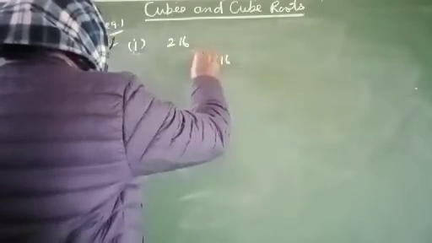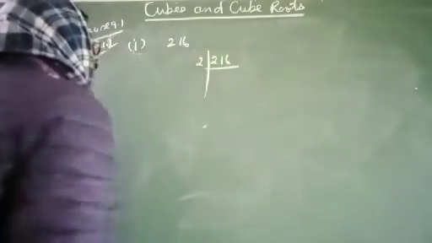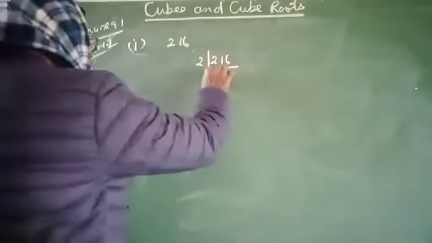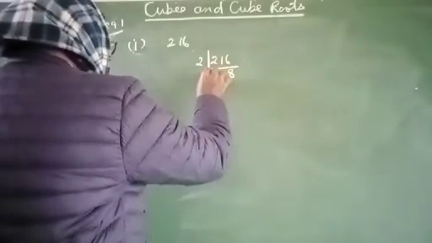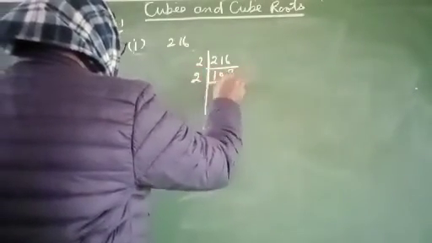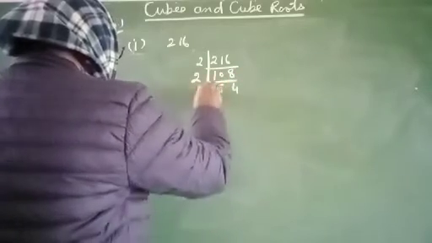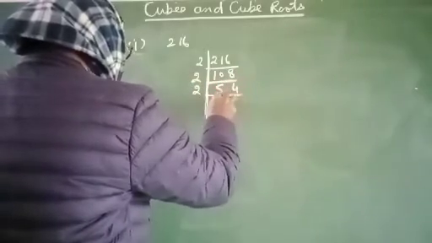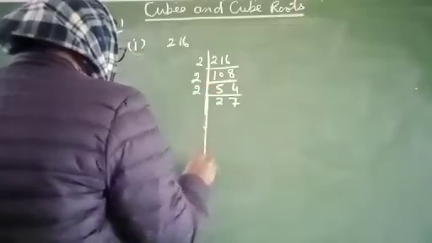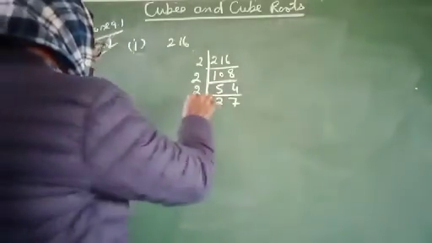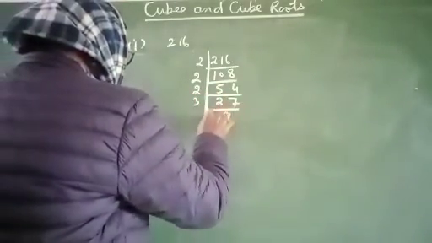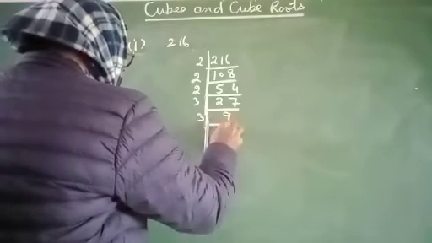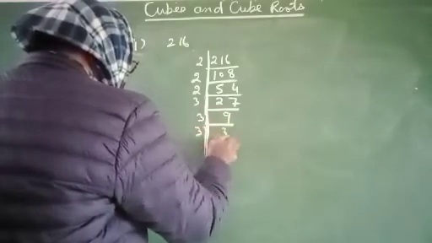216 divided by 2. 2 1s are 2 and 2 8s are 16. Now 2 5s are 10, 2 4s are 8. Now 2 2s are 4, 2 7s are 14. And 27 divided by 3: 3 9s are 27, 3 3s are 9, and 3 1s are 3.